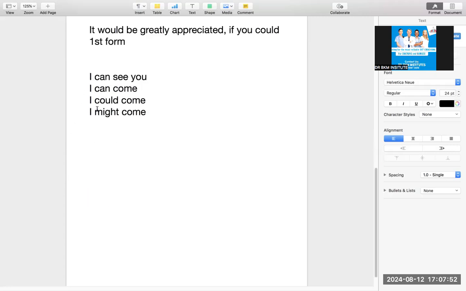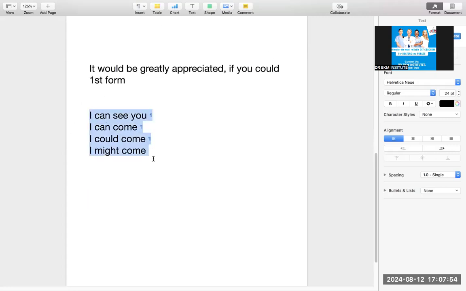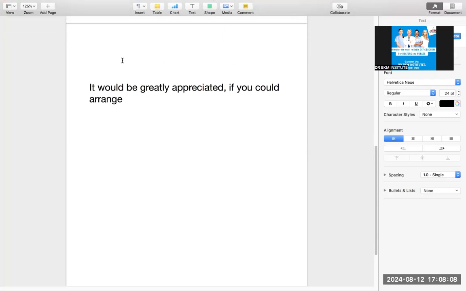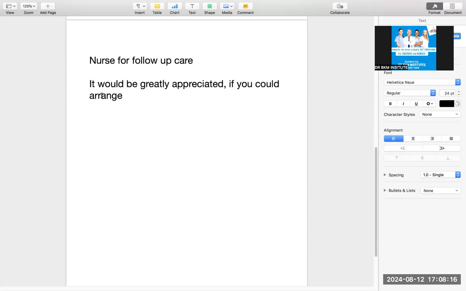So the first sentence in the discharge plan should always be: it would be greatly appreciated if you could. So if you could arrange whatever is given. What happens in the discharge plan letters is you are discharging the patient. So after the discharge, you are sending the patient to a nurse for follow-up care. So now you are talking to the nurse in the last paragraph. It would be greatly appreciated if you could arrange a doctor's visit. Suppose this is given.